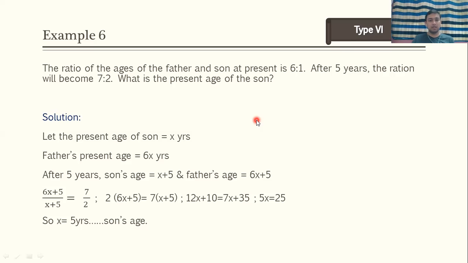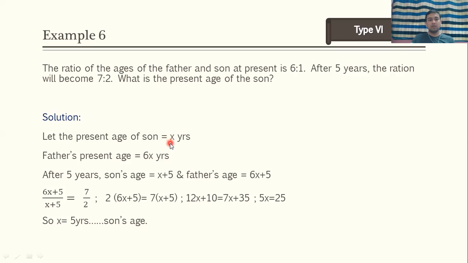So let the present age of son be x. If present age of son is x here, what will be father's present age? It will be 6x. Why? Because their ratio is 6:1. So father's age is 6 times the age of the son. Then and then only their ratio will be 6:1. So if son's age is x, father's present age will be 6x. Now what is given after 5 years?